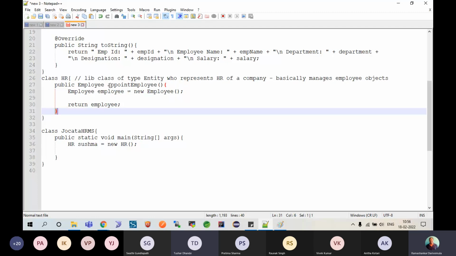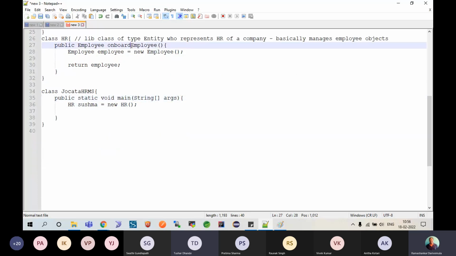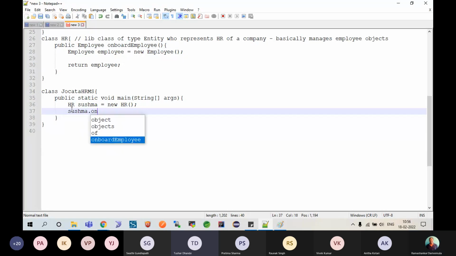So here, in place of appoint, I could say onboard employee. So the employee onboarding process. This is where exactly you will be onboarded, right? So here I'm telling Sushma, onboard an employee. I've requested her. When she does that, she actually returns me your details.